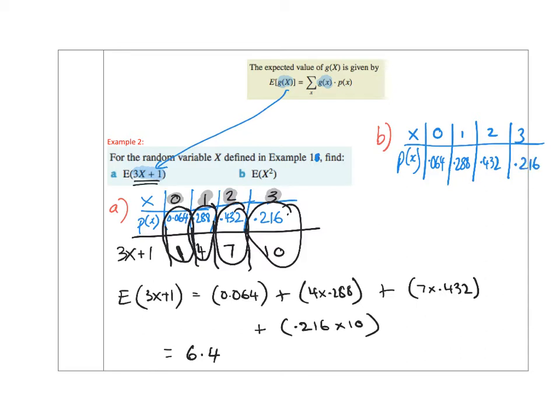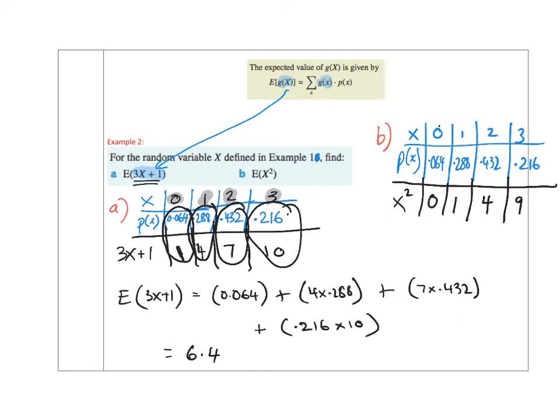But now we need to think to ourselves, well, what's my x squared? So my x squared is going to be 0 squared, that's 0. 1 squared is 1. 2 squared is 4. And 3 squared is 9.